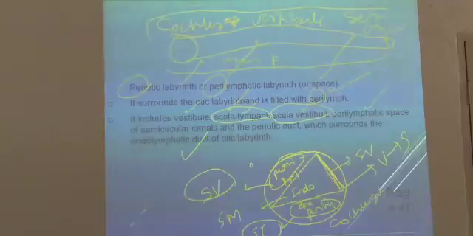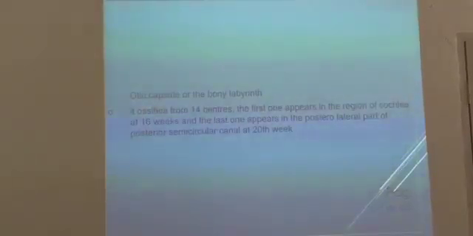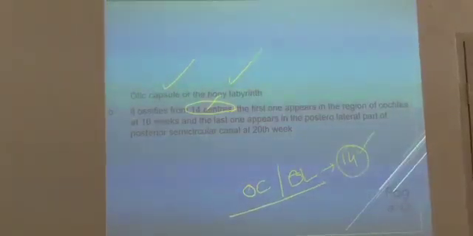So this is the periotic labyrinth. This space is filled by perilymph. Okay, this is filled by perilymph. Nothing much to confuse. So the otic capsule, or bony labyrinth, whatever it is, ossifies from 14 centers of ossification. So the otic capsule, also called the bony labyrinth, ossifies from 14 centers of ossification.